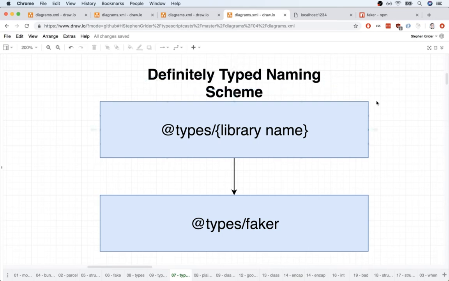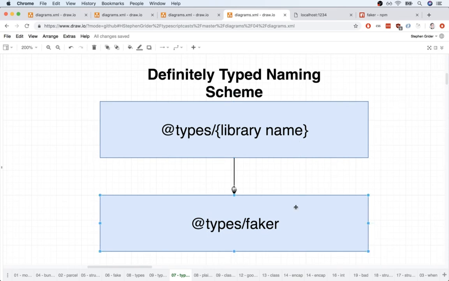That's the name of the project that includes all these pre-created type definition files. In general, to get any of these type definition files from Definitely Typed, we're always going to install an npm module that generally is going to be named something like @types/ and then the name of the library that we're trying to make use of. So for us, it would be @types/faker.